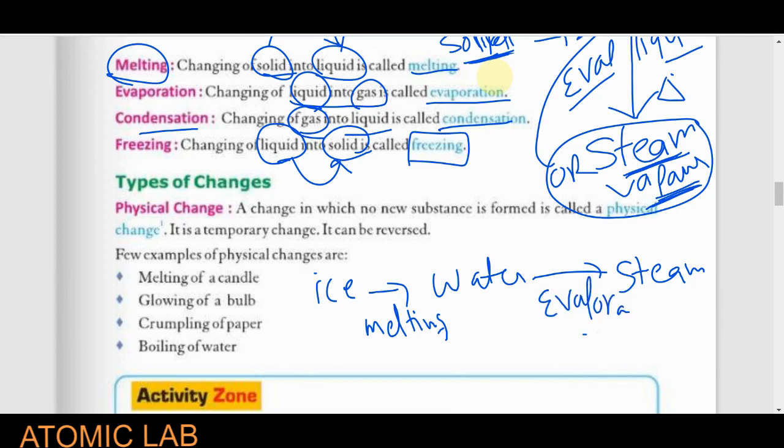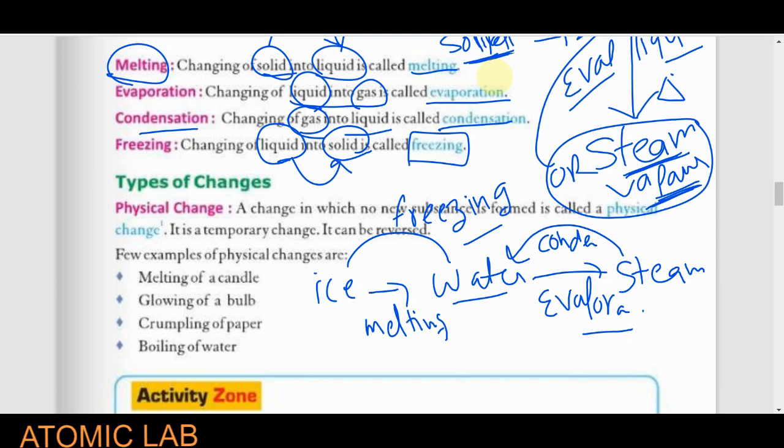And just the opposite, when we go from steam to water, the opposite of evaporation, that is known as condensation. And similarly, if we go in reverse, from water to ice, if we are freezing it, that is known as the freezing process. I hope you get the meaning of it, how we understand these four different processes.